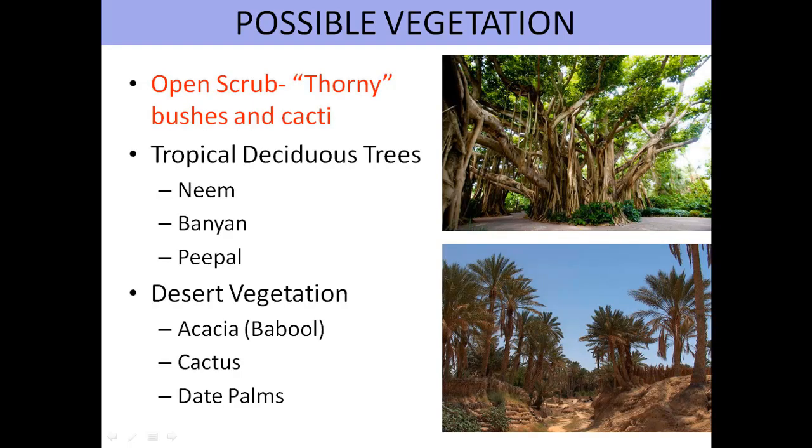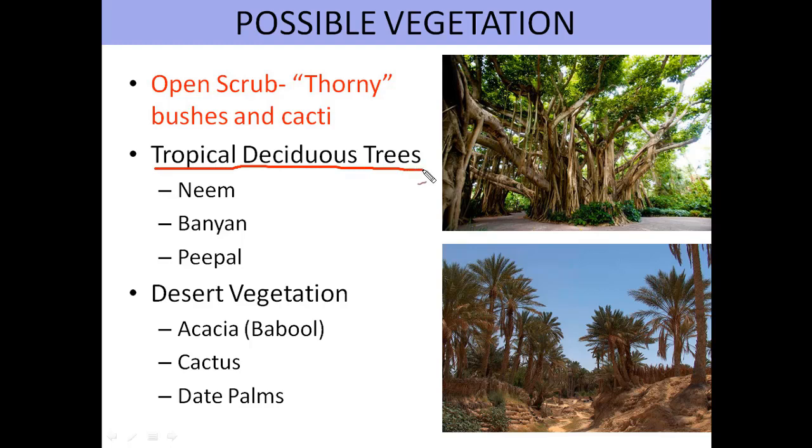Open scrub. Open scrubs are mainly thorny bushes and cacti. As such, you know that this particular map extract 45D7 and D10 is of arid region and receives seasonal rainfall, and this semi-arid region has vegetation which is more of acacia category or desert type. Now we'll have some specific evidences to mention over here.